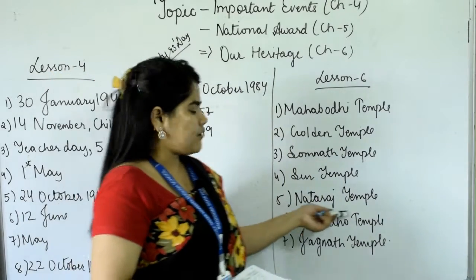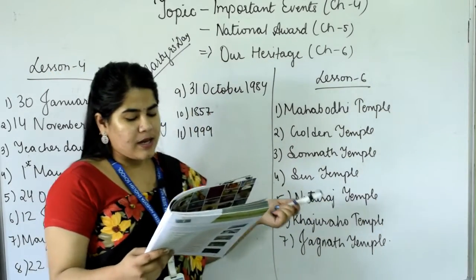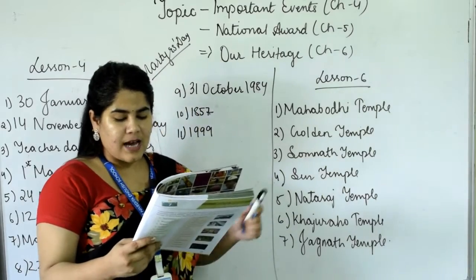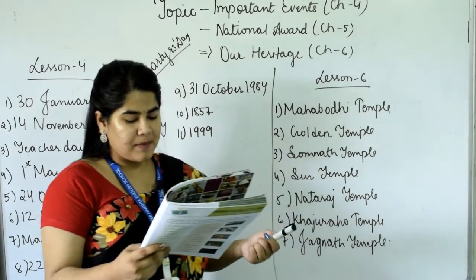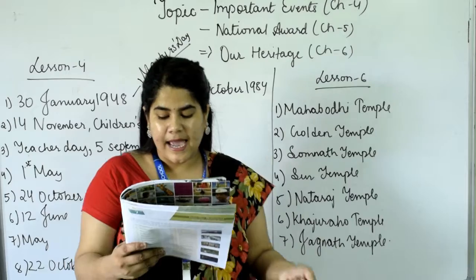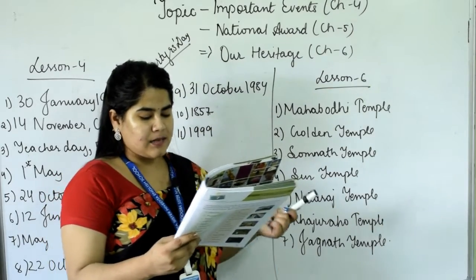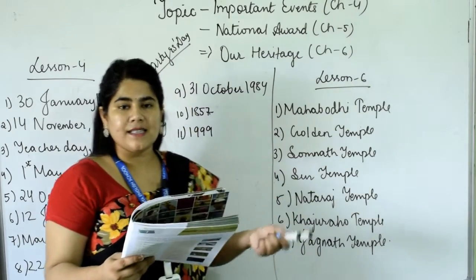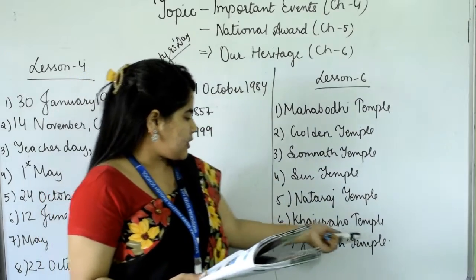The fifth one is Nataraj Temple. Sixth one, these 25 temples out of 85 originally built by the Chandelas of Bundelkhand have intricate carving and sculpture, and an annual dance festival is held here, that is Khajuraho Temple.